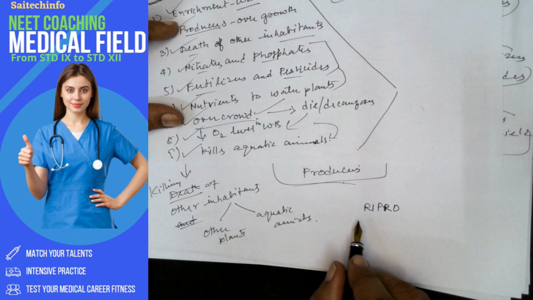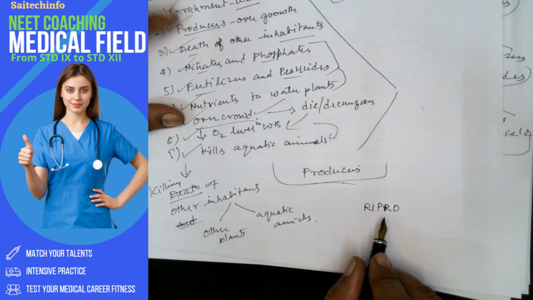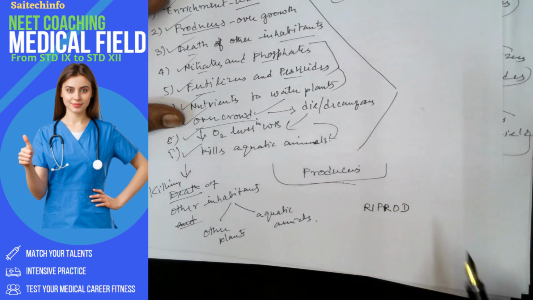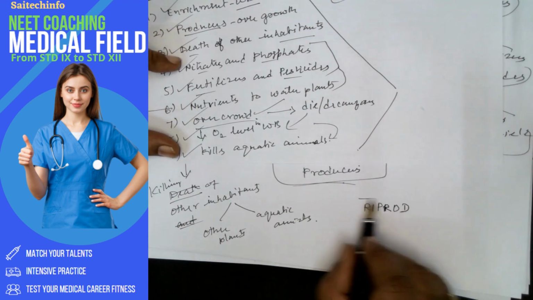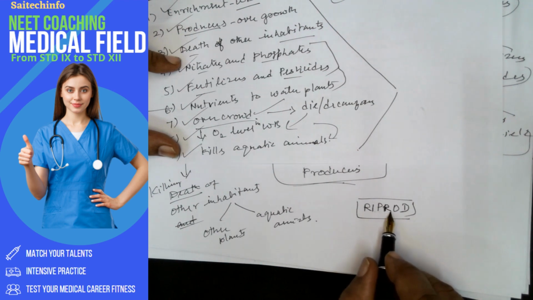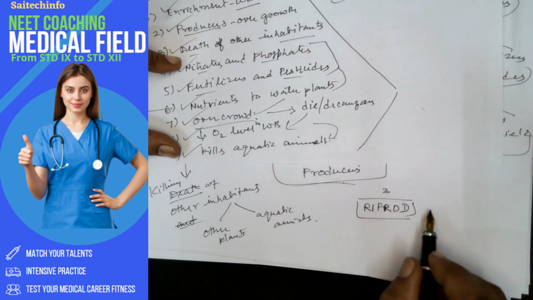Repro means the enriched water body produces overgrowth, and that results in death also. Clear? Death of other inhabitants. So here we have enrichment, producer overgrowth, and death. So we have 3 points here.